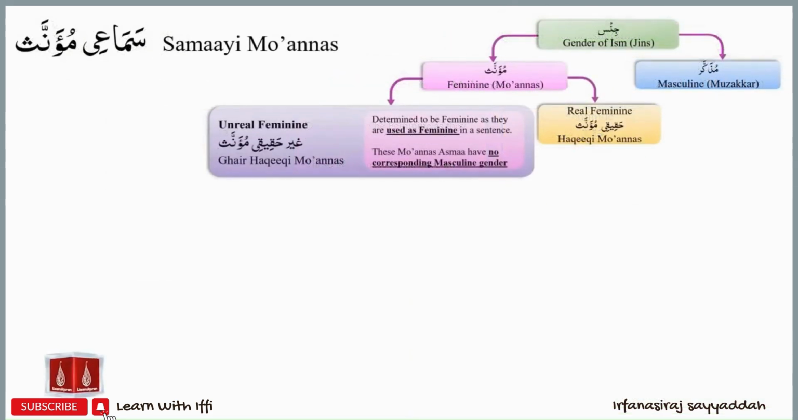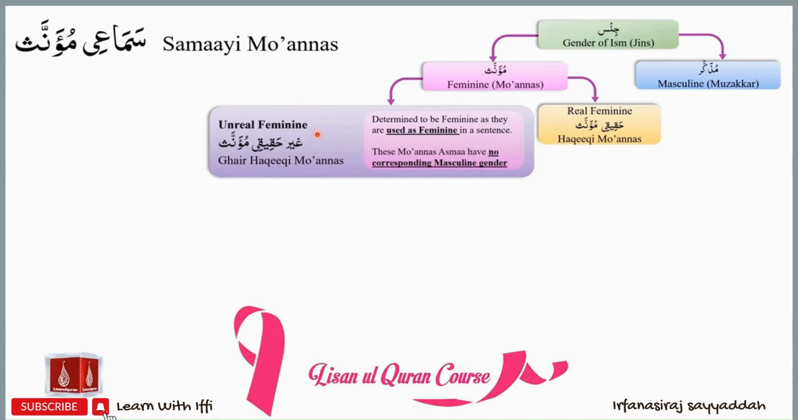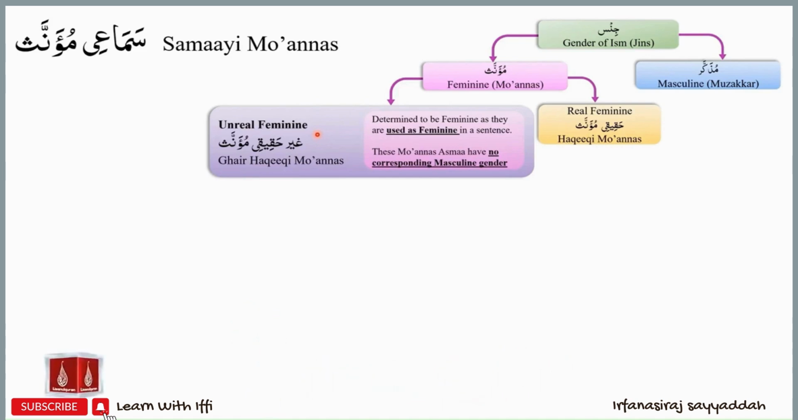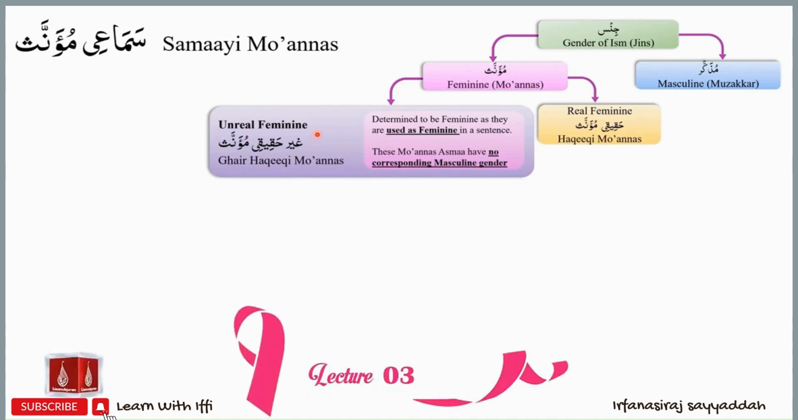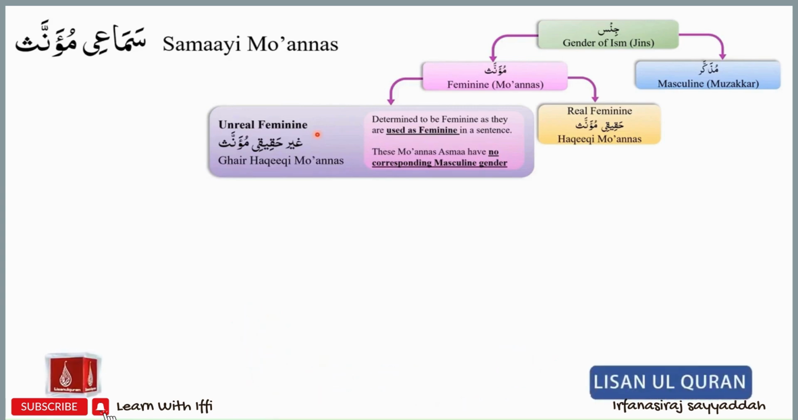We now move on to the study of samai muannas asma. Feminine asma will include the real feminine or hakiki muannas group, or it will include the unreal feminine or ghair hakiki muannas group. Unreal feminine asma do not have a corresponding masculine gender. We studied the first group of unreal feminine asma, which was the marked feminine asma or alamati muannas asma group. These asma are identified by the presence of a mark or a symbol. In majority of the cases, that will be indicated by the presence of the gol ta or the round ta at the end of the ism.